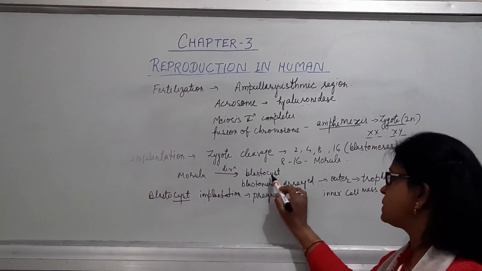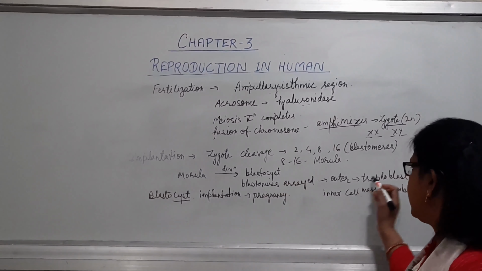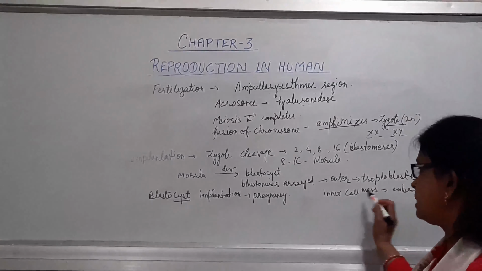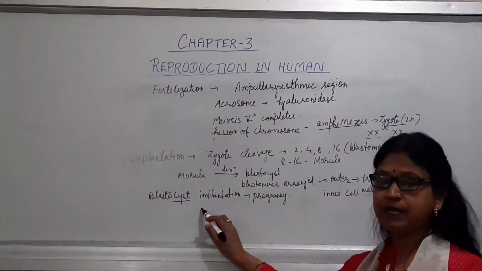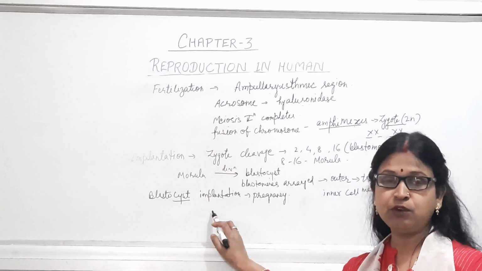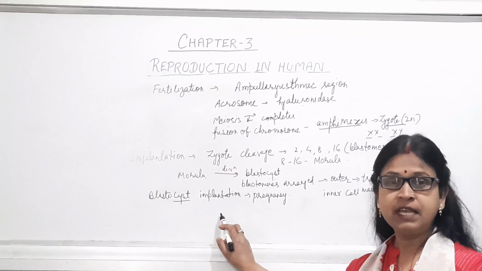This stage is known as the blastocyst stage, having a 2-layered structure, that is, trophoblast and the inner cell mass, and this blastocyst will get embedded in the endometrium wall of the uterus, and this phenomenon is known as implantation, and now the pregnancy is established.